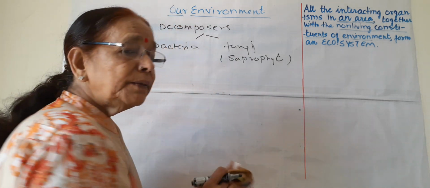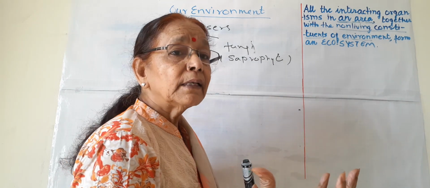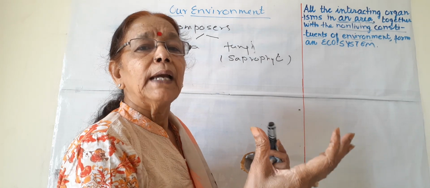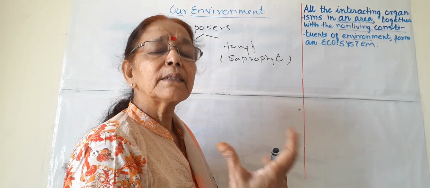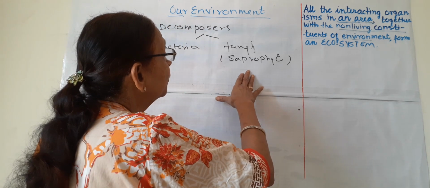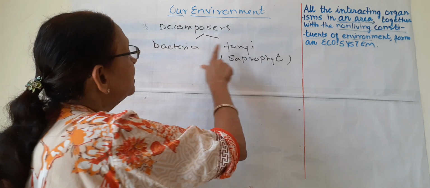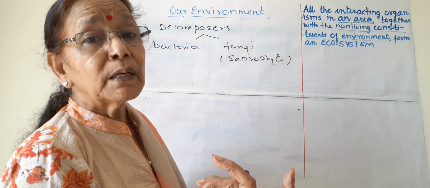You must have seen mushrooms. They grow in the rainy season on decayed wood or some decayed excreta of animals, dung, and many other rotten things. If they grow there, they are known as saprophytes. These bacteria and fungi are known as decomposers. What are they decomposing?